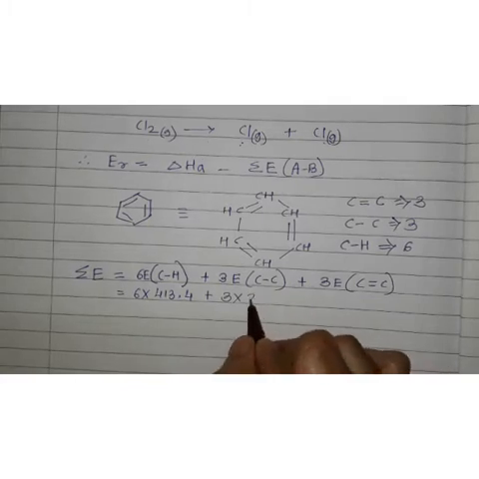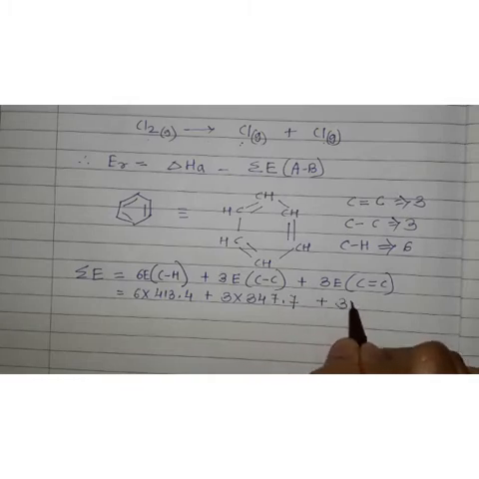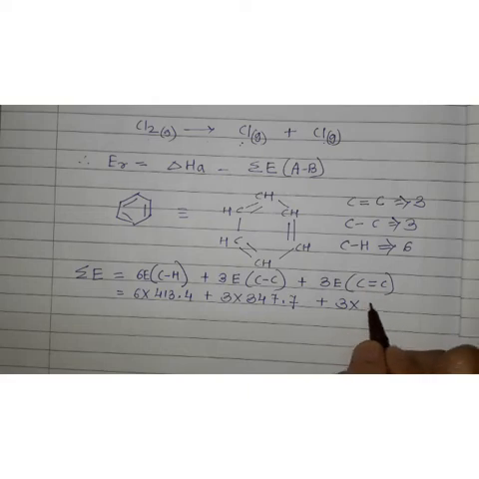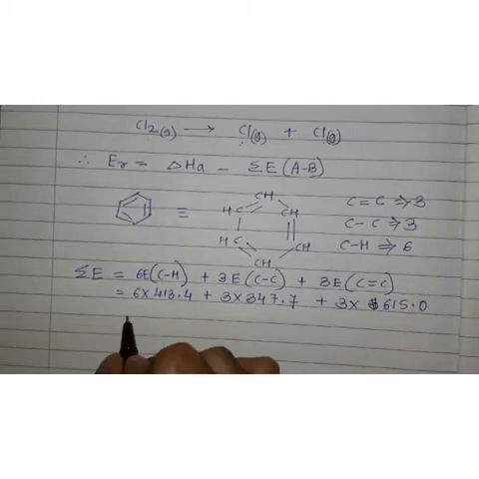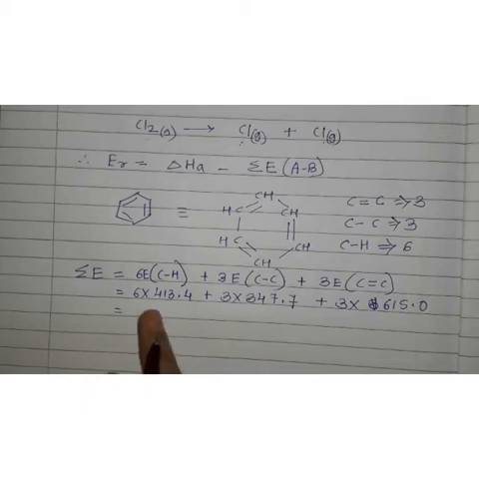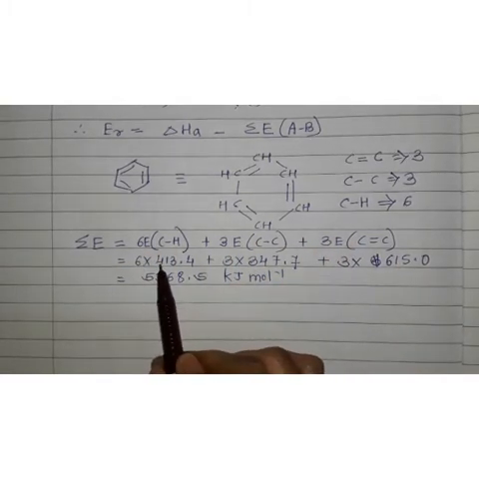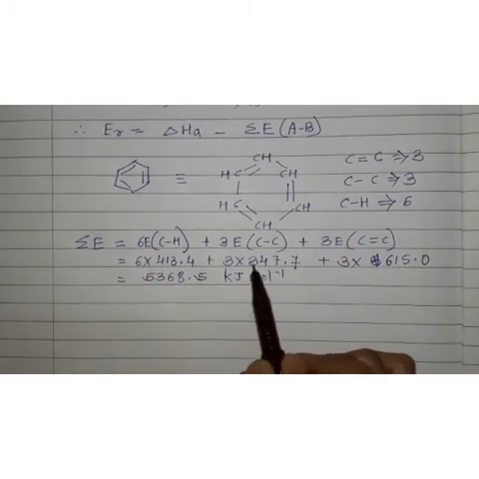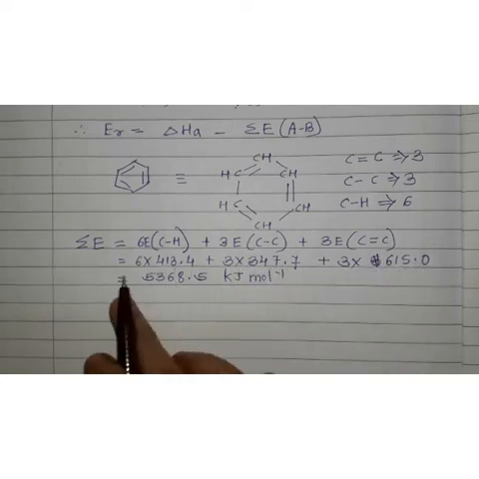It is 347.7 plus 3 multiplied by the bond energy of the carbon-carbon double bond, and it is 615.0. Now we have to solve this and find out the answer. So let us do that. So this is the answer. You can calculate this: 413.4 multiplied by 6, then this value multiplied by 3, this value multiplied by 3, and then add them. You will get this answer.